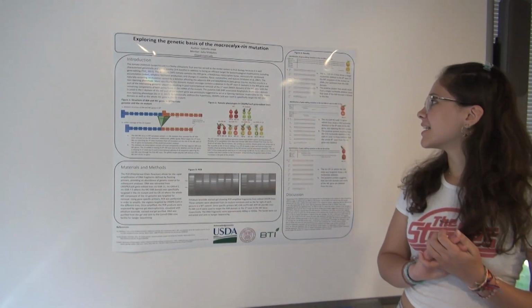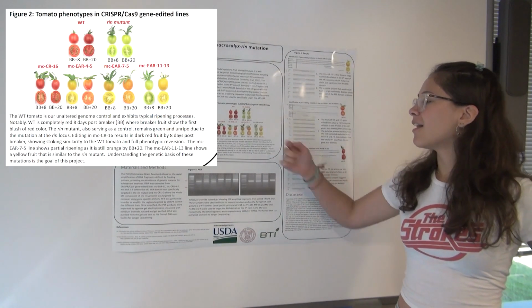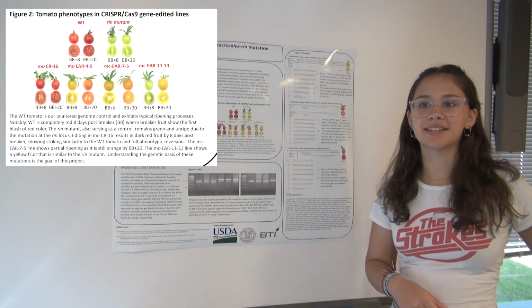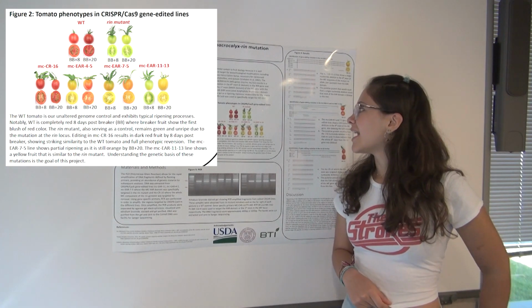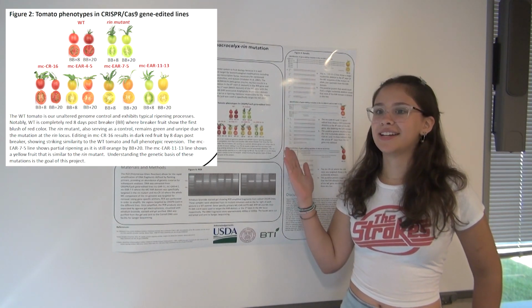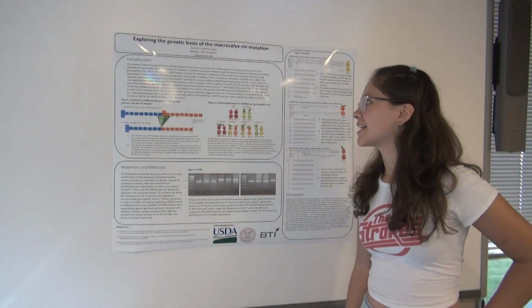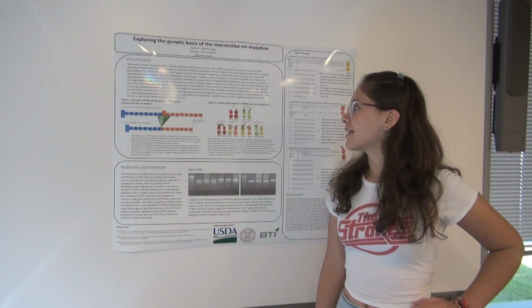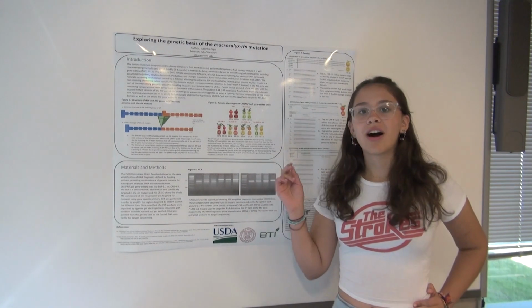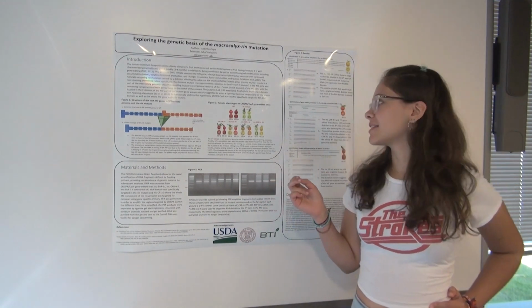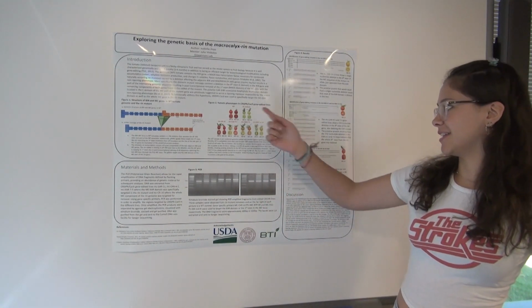And essentially, in the Rin mutant, all those aforementioned ripening processes are inhibited, and you're just left with a green, hard tomato. And essentially, my project is investigating what part of the chimeric Rin-macrocalyx gene causes that severe non-ripening phenotype exhibited in the Rin mutant.